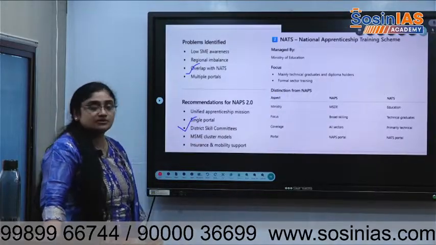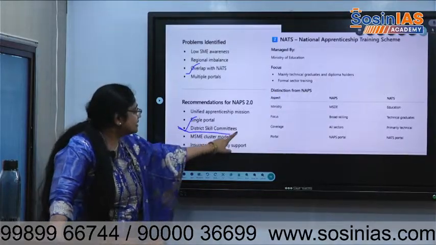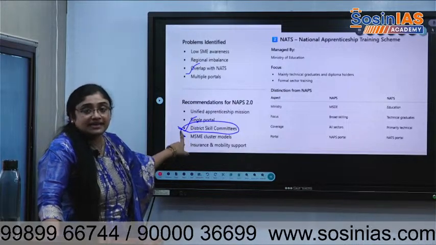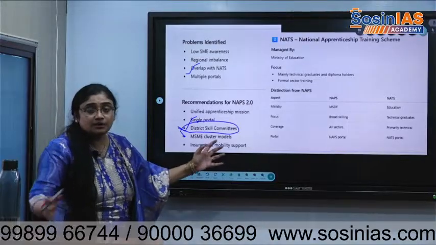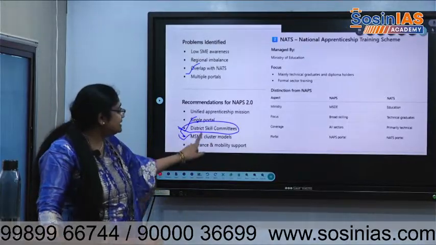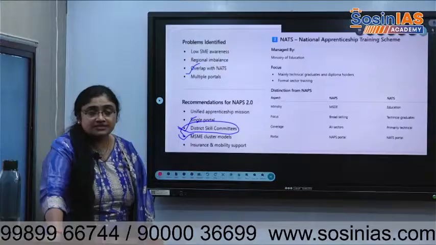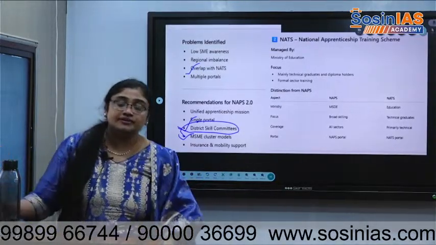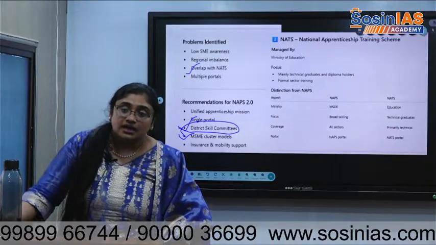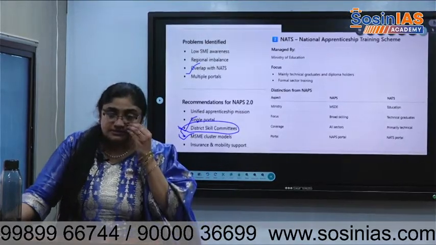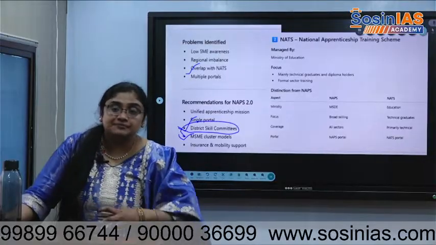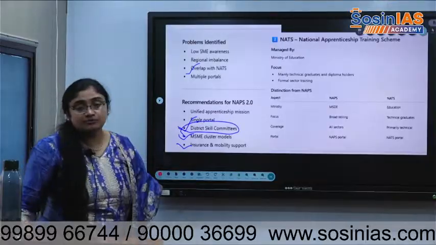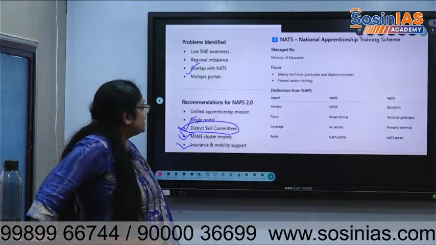Put a single portal. There are district skills committees, and they need to work for encouraging labor, so the whole workforce comes together. MSME cluster models should be there. If all the different sectors of MSMEs are in one area, then it will be useful, because we can integrate the youth with those MSME clusters. They can participate in the MSME jobs. Insurance and mobility support should be encouraged among them.